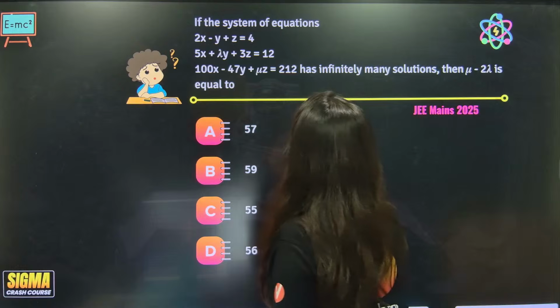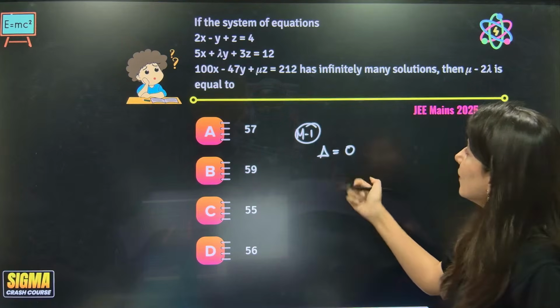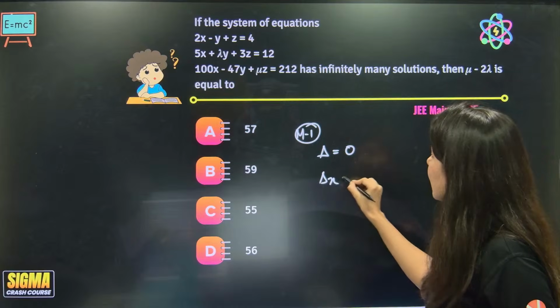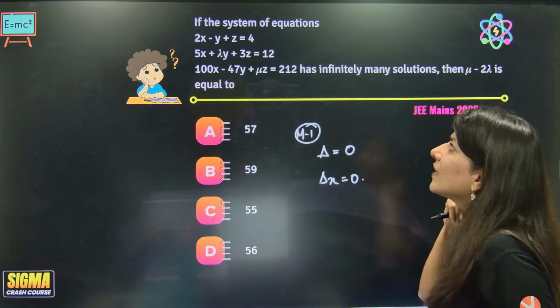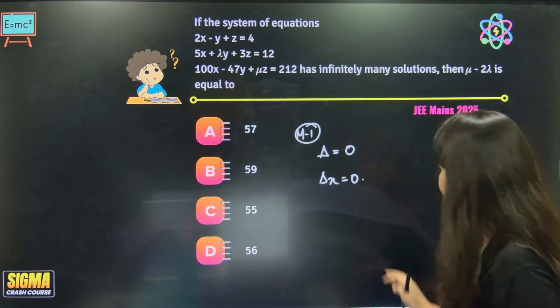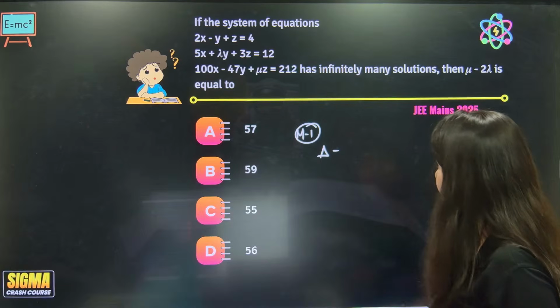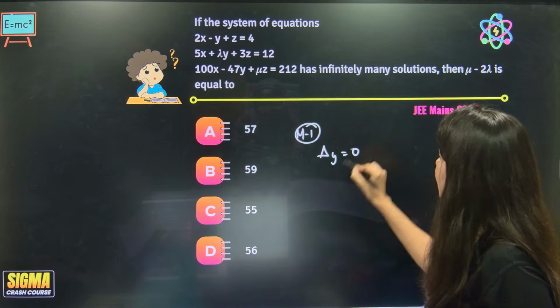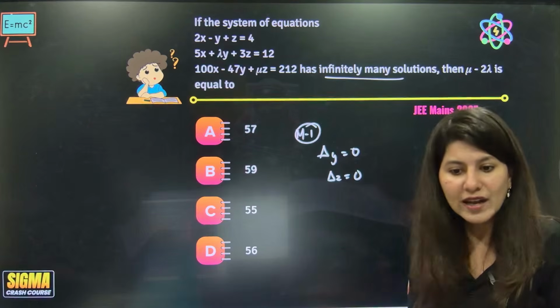That yes, you calculate delta x equated to 0. Delta x will not work. I think in this question you should go for del y and del z. Not even del y and del z will work. So del y equals 0 and del z equals 0 will give you the value of lambda.